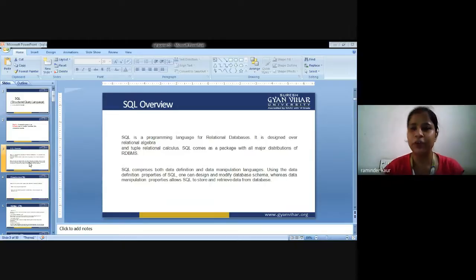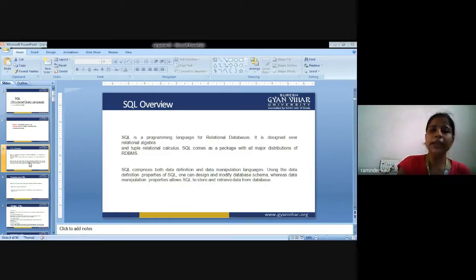Next is data manipulation language. What does data manipulation language mean? It means that if any updations are required, for example, if I am supposed to insert a new record in a particular database or the existing database, then it should reflect those changes. If I am supposed to delete an existing record, it should reflect those changes. And if any updations are required in the already written database, then it is easy for me to manipulate the same with the help of data manipulation language commands.